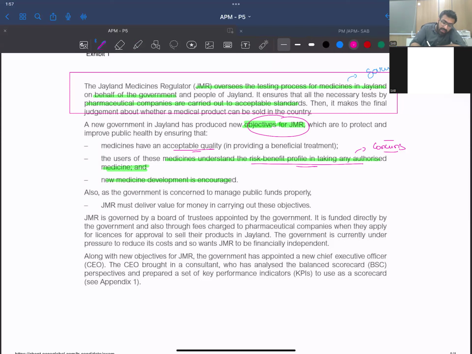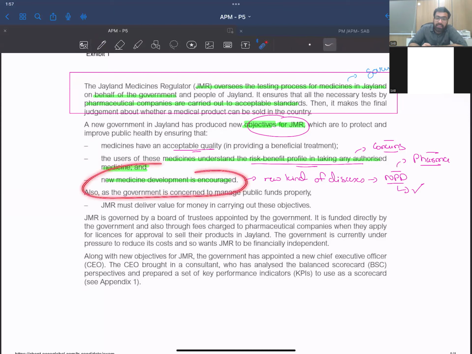Why is that? The thing is that there are new kinds of diseases. So if there are new kinds of diseases, the reason is new product development, right? In my last organization, I worked in a pharma company, so our key focus was on NPD, new product development. The reason is quite simple: the more products they have, the more profits they're going to be making, and the more public-related issues they're going to be dealing with. So I believe this is particularly an important objective that they have been given, right?